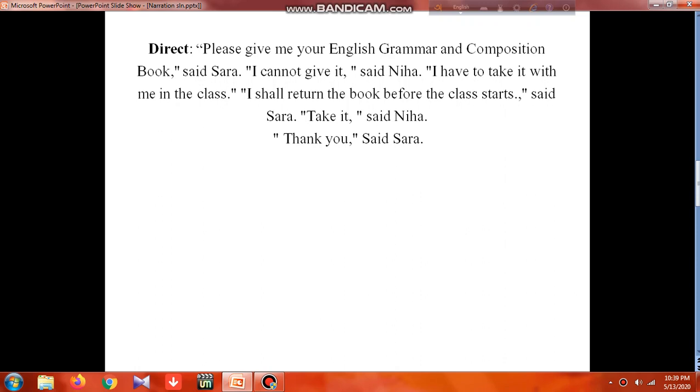"Please give me your English grammar and composition book," said Sarah. "I cannot give it," said Neha. So we got two persons here, Sarah and Neha. So let's see if any other person is related to the conversation. "I have to take it with me in the class." So who said it? It is not mentioned. So it is actually another task to find out who delivered the words or who produced the speech.